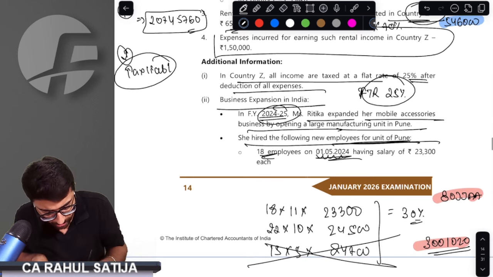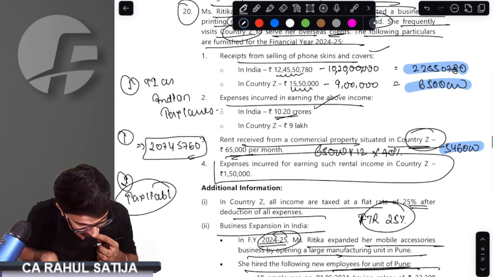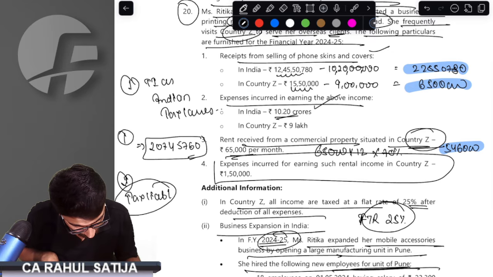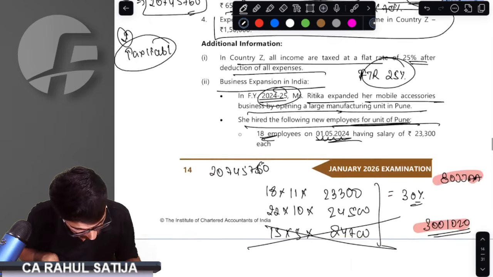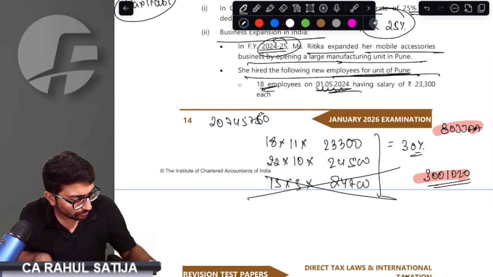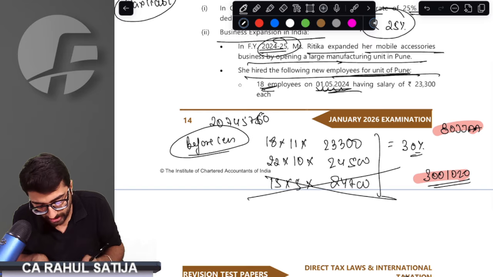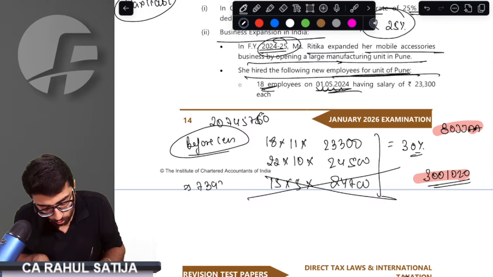So tax liability would turn out to be 2,07,45,760 minus 15 lakh into 30% plus 1 lakh 40,000 into 1.25 into 1.04 or divide by 1.04. See, tax liability before cess is nothing but 73,92,160.